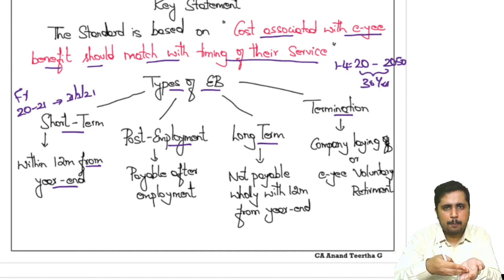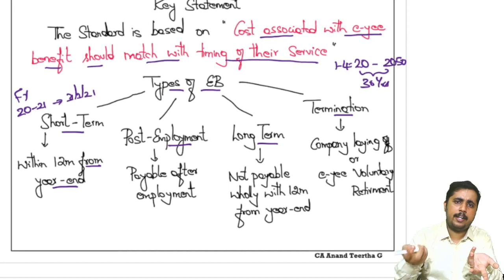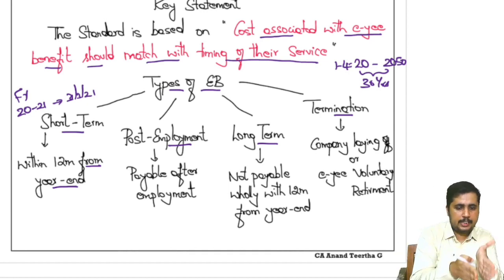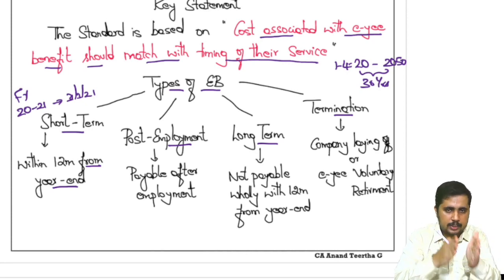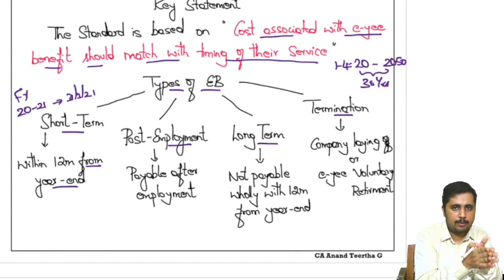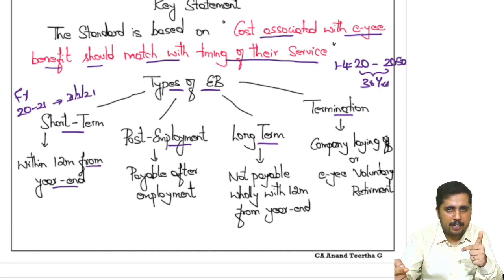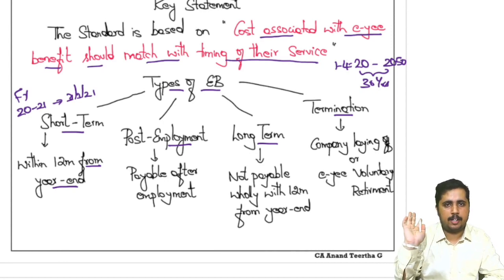Say the normal salary you pay: March salary you will pay in April, at most in May, which means you are paying within 2 months, so it is short term. Or you can assume bonus also. Bonus of this year, if it is profit-linked, will be paid in the very next year. If we achieved the profit on 31/3/21 and distributed it on 30th September, again we have paid within 12 months, so it is short term. So short-term employee benefits are those where we pay within 12 months from the year end.